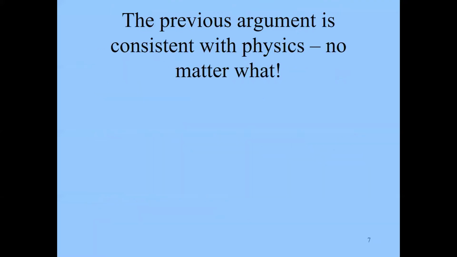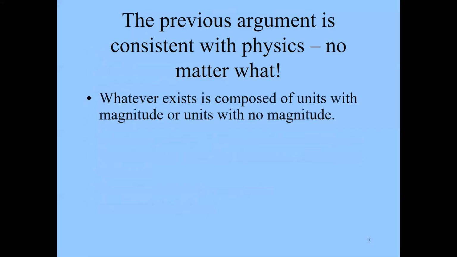And when we think about the previous argument, somebody might say, well, maybe it's not consistent with physics, this discussion of parts that are divisible. But the argument is actually consistent with physics no matter what. Whatever exists is composed of units with magnitude.